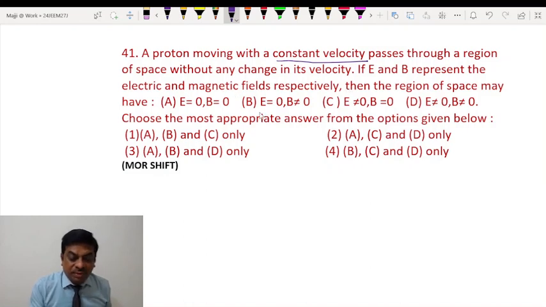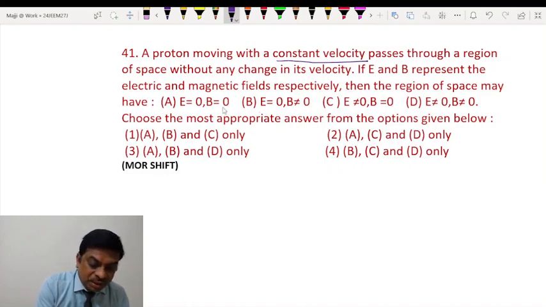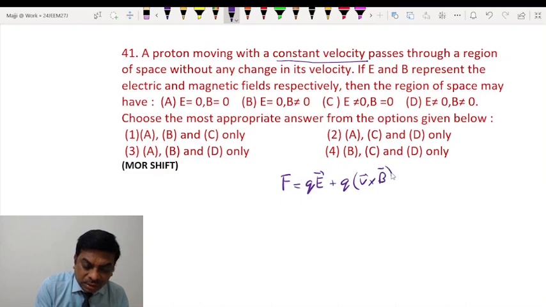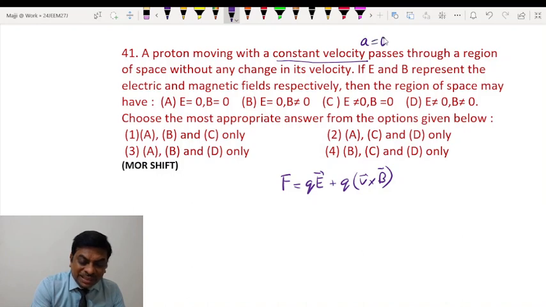Now as you know, Lorentz force is given by the electric force plus the magnetic force. This is the Lorentz force. So if it passes with constant velocity, that means acceleration is zero. So if acceleration is zero, force has to be zero.